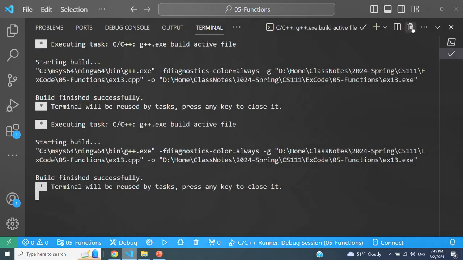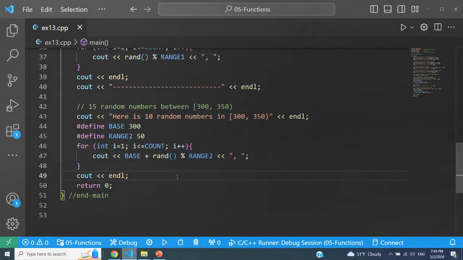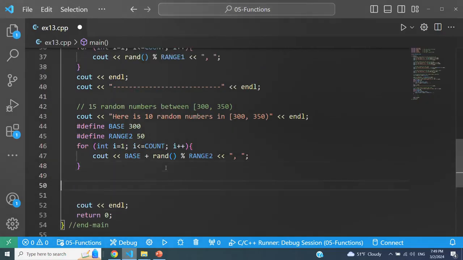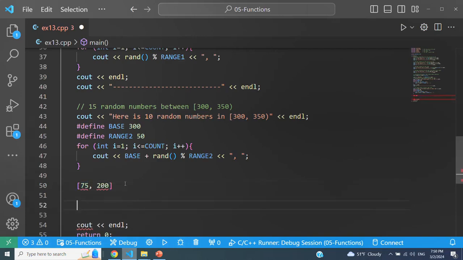So make sure that you understand this concept. The general concept is the following. Let's say you would like to generate numbers in the range from, I don't know, 75 to 200. The initial value should be 75, which means that when I take the random number, I need to add 75 to it, because rand generates values between 0 and some range, so that I shift the values so that they start at 75.